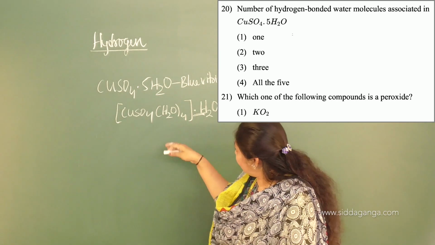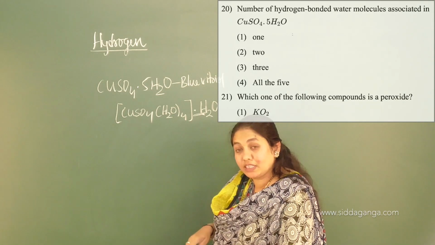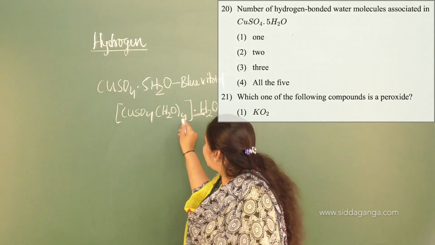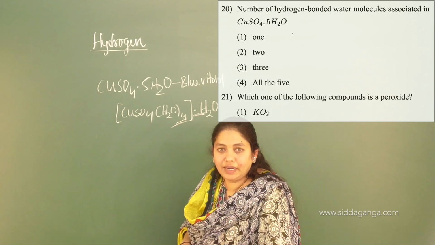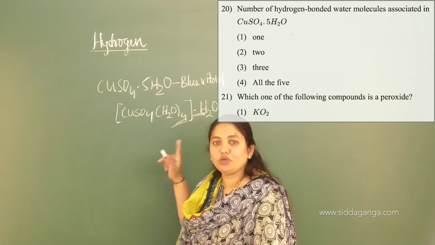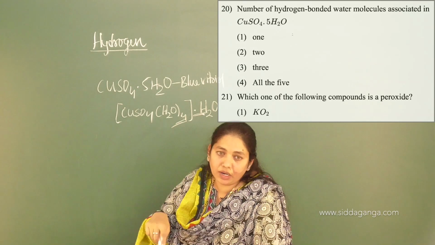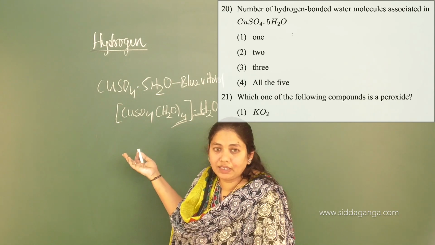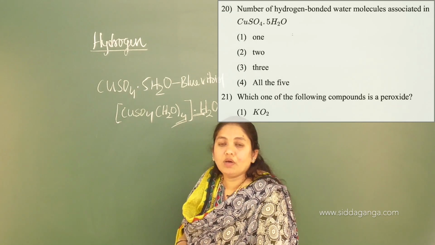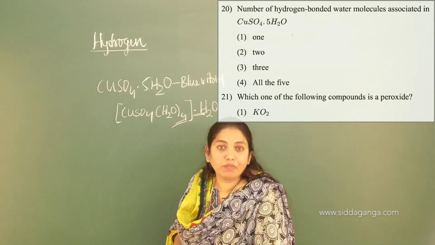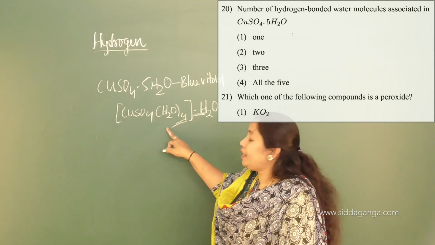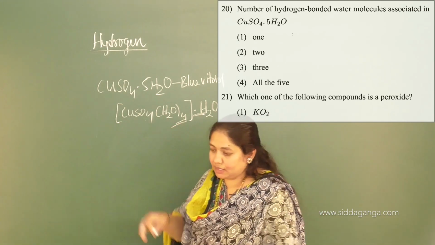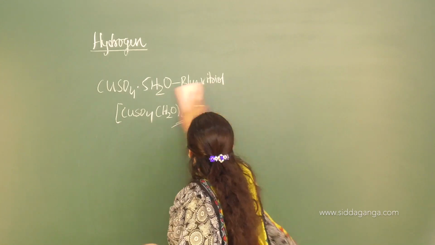If the reverse question, the same concept, is asked, meaning how many coordinately bonded water molecules are present, the answer is 4. If they ask about hydrogen bond, it is 1. If they ask for coordinate bond, the answer is 4. And one more question may be asked here: it is an example for what? Coordinated water. Is hydride formation there? No. For a coordination compound, you have to write copper sulfate again. Okay, yes. Move on to the next one.